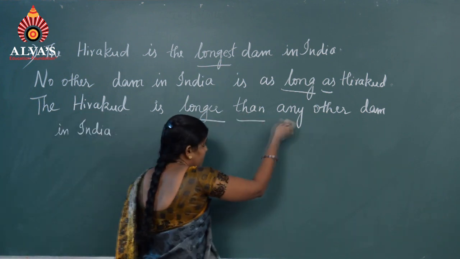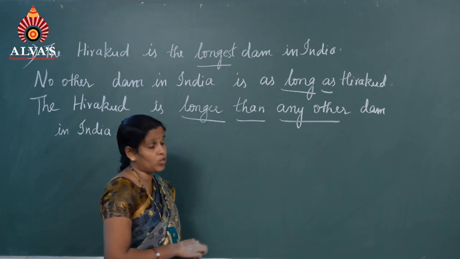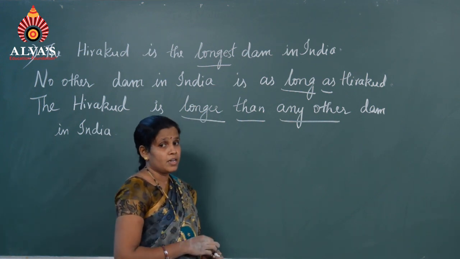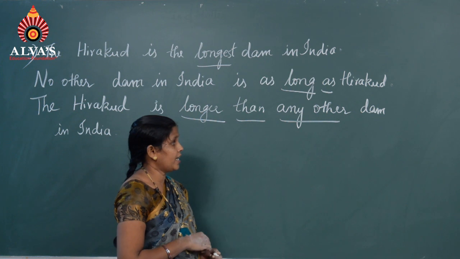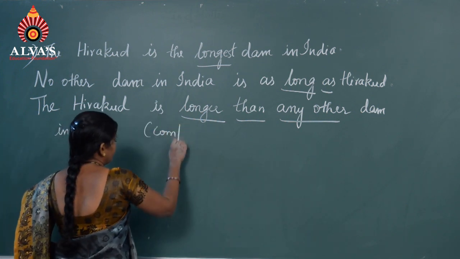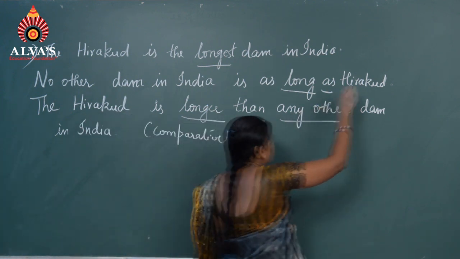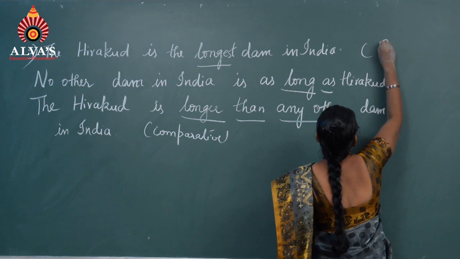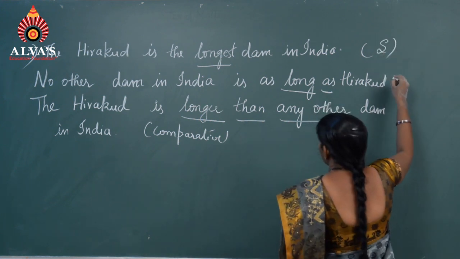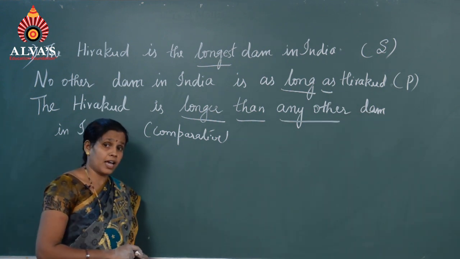Longer than and any other. We are not supposed to write many other because here it is unique. So, we have to write any other. Third one is the comparative degree here. First one already you know, that is superlative degree. Second one is positive degree. Let us take another example.